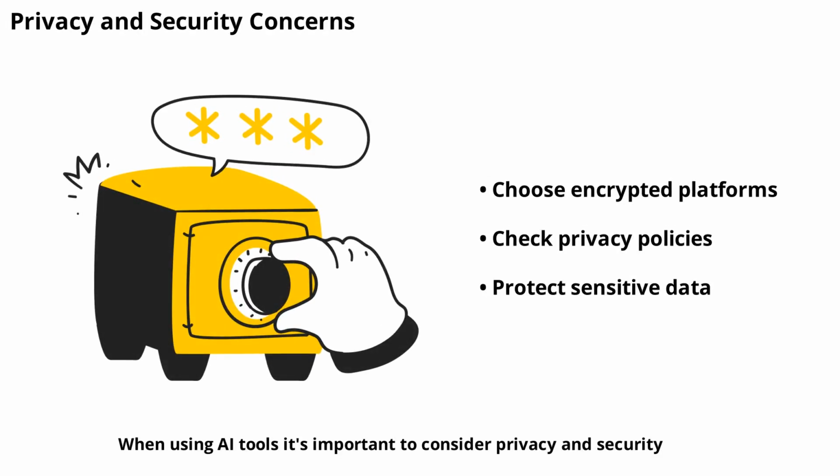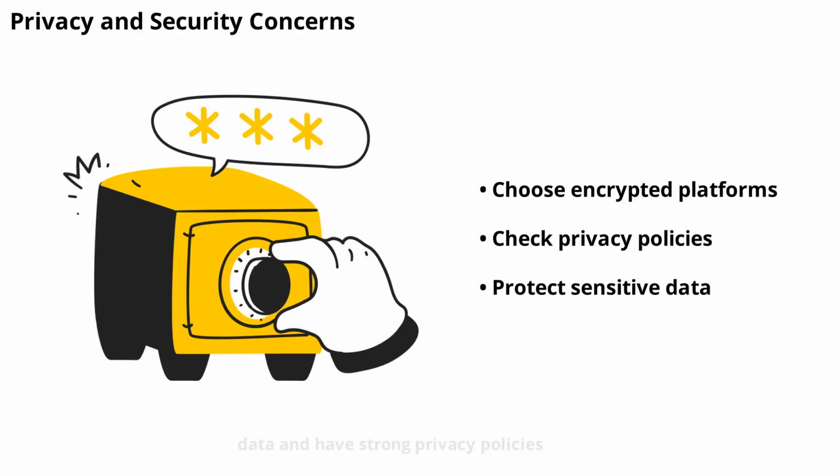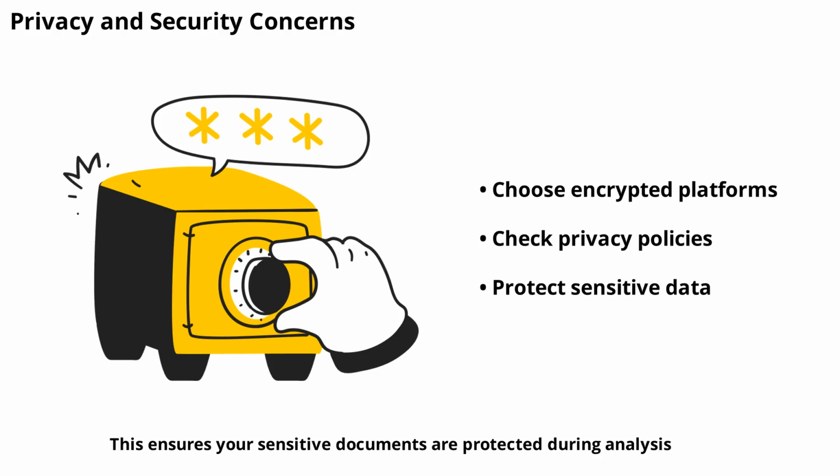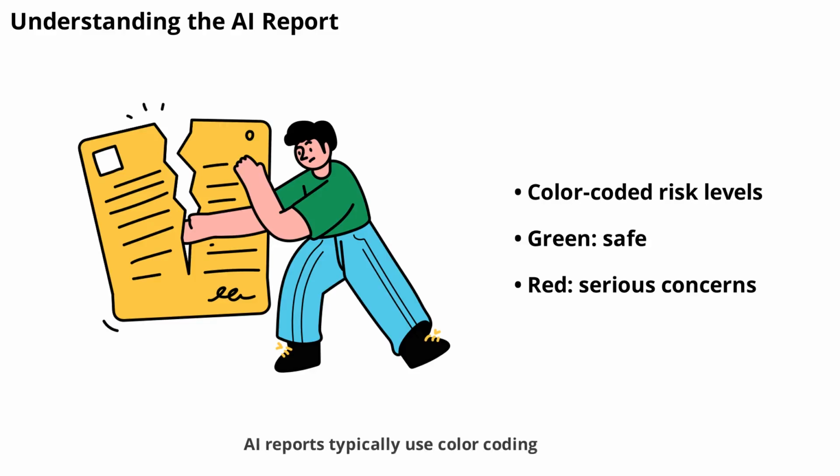When using AI tools, it's important to consider privacy and security. Always choose platforms that encrypt your data and have strong privacy policies. This ensures your sensitive documents are protected during analysis. AI reports typically use color coding and clear labels to indicate risk levels. Green means safe, yellow signals caution, and red highlights serious concerns. Understanding these signals helps you quickly assess the safety of your contract.